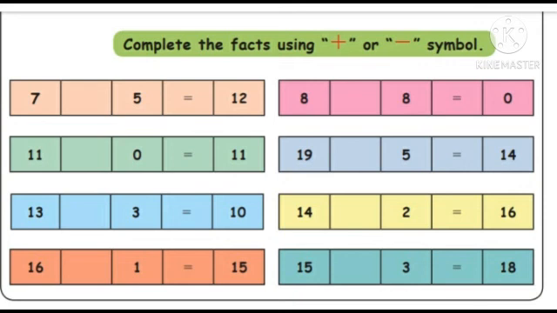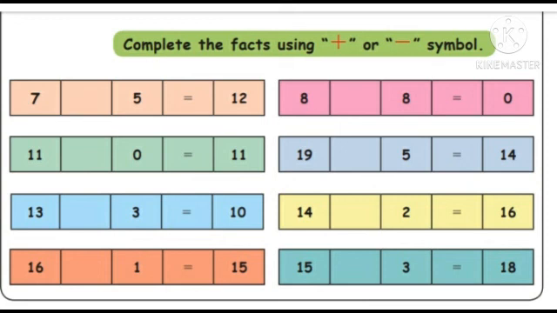The next one, 16 dash 1 is equal to 15. That means 16 minus 1 is equal to 15. That means the symbol is minus. You have to subtract, then the answer will come. The next one, 8 dash 8 is equal to 0. What symbol will come? Answer is 0. 8 minus 8 is equal to 0. You know, already we learned. So 0 is the answer. 8 minus 8, the minus symbol will come.